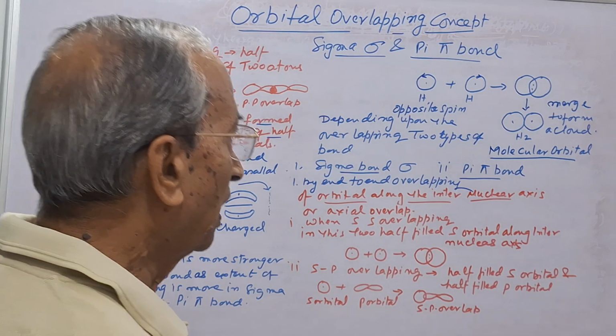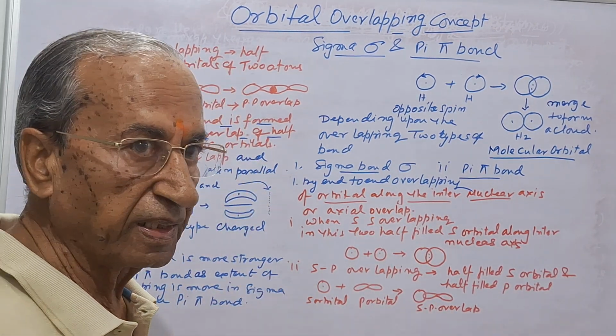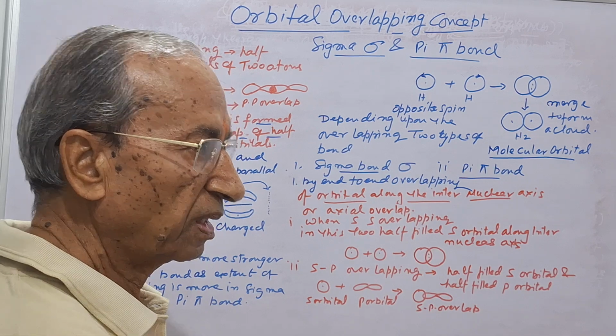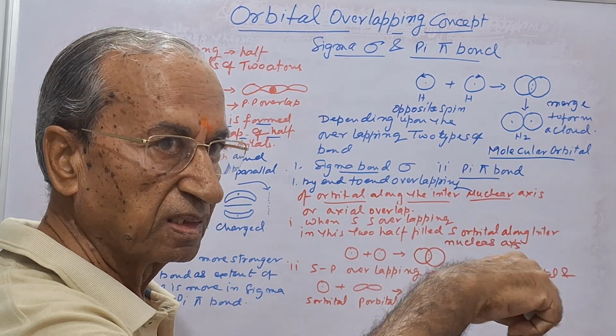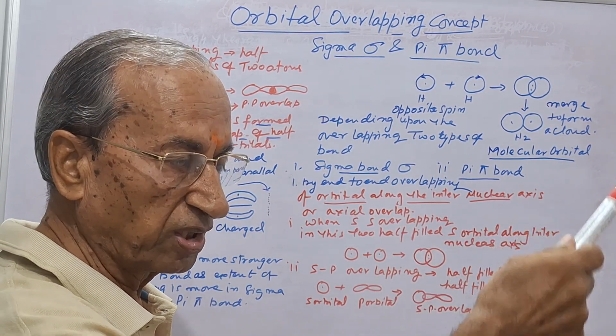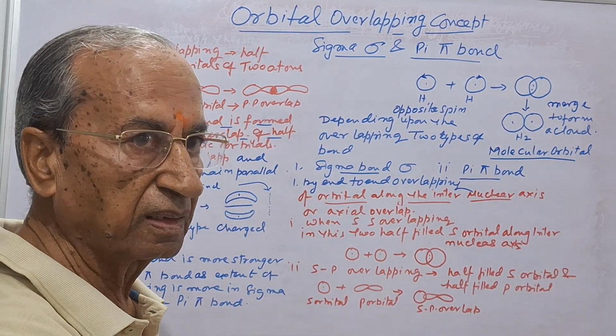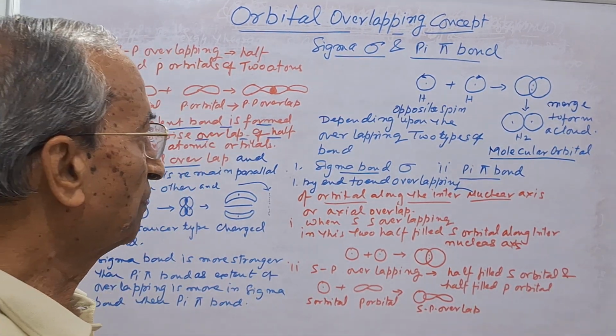So, how does the pairing of the electron take place? The concept is very clear. Electrons are moving in this orbital space, then the location of the electron is not traceable. Then how does the pairing of the electron take place?